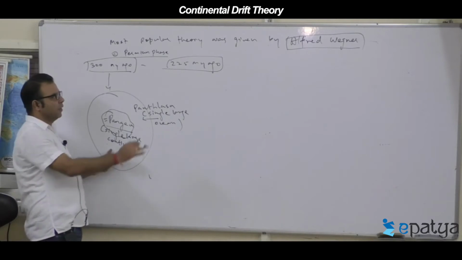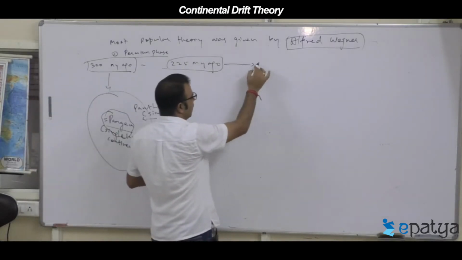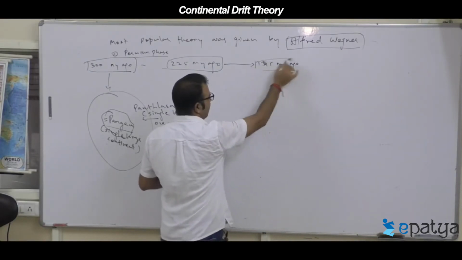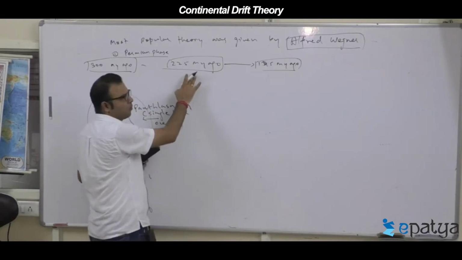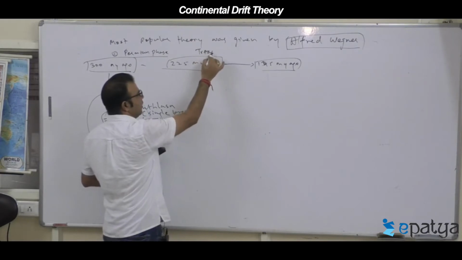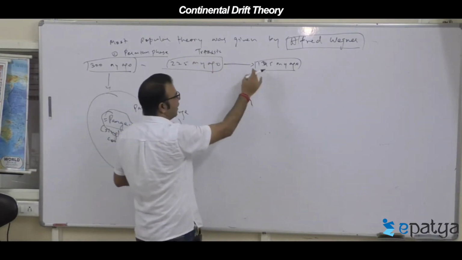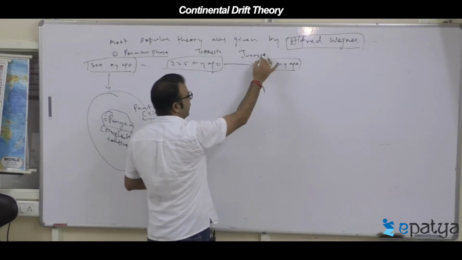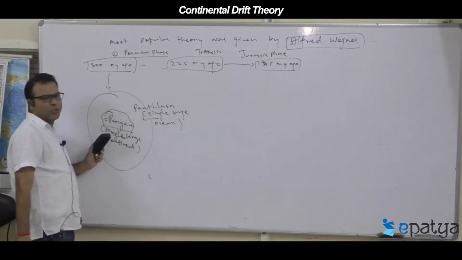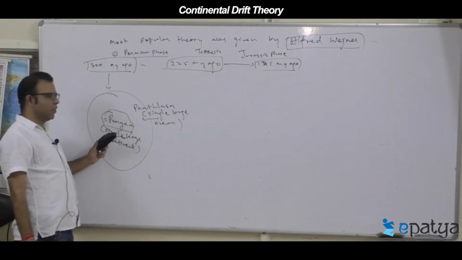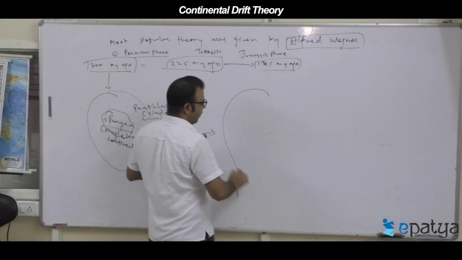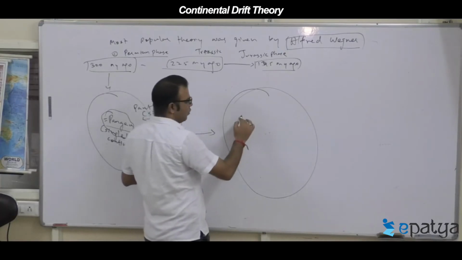Now what happened from 225 to 145 million years ago? This is the starting point of your Triassic phase, and it is just ending up to the Jurassic phase. So between Triassic and Jurassic, what happened to the Pangaea, the single large continent? As per this theory, Pangaea broke down into two pieces.